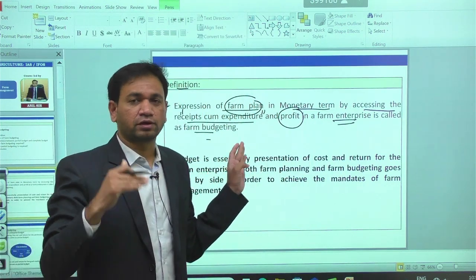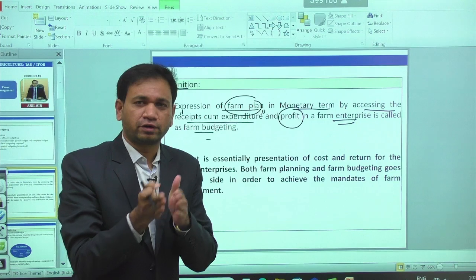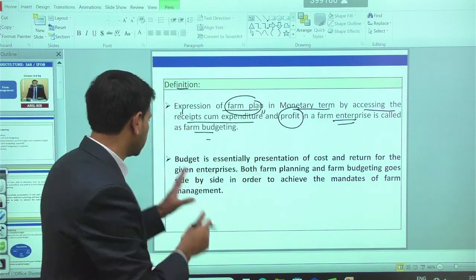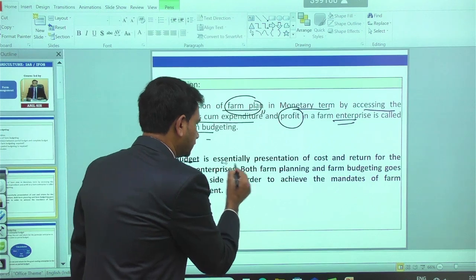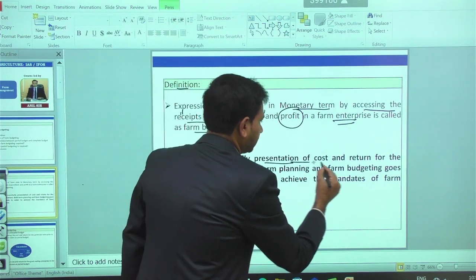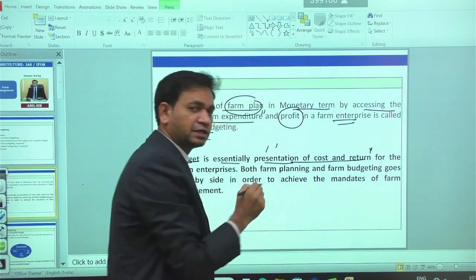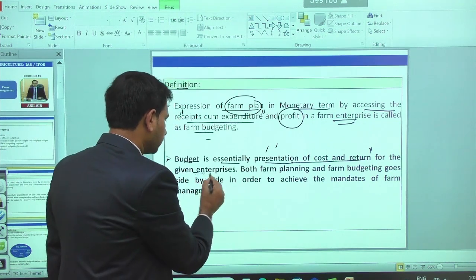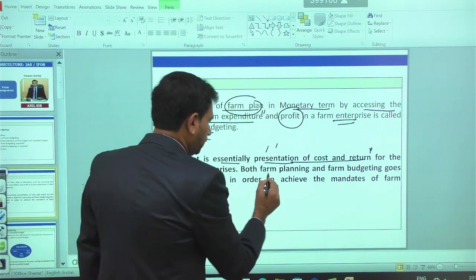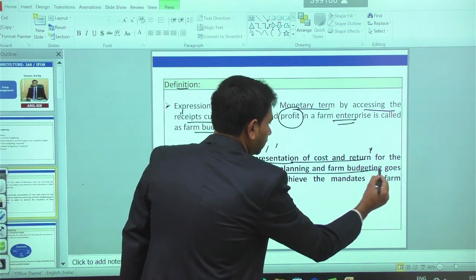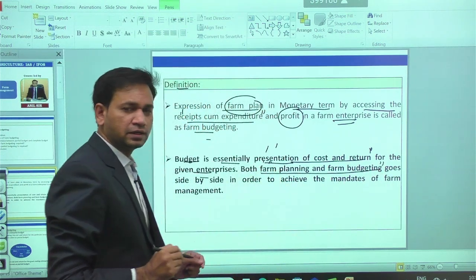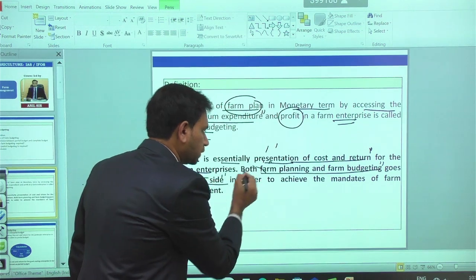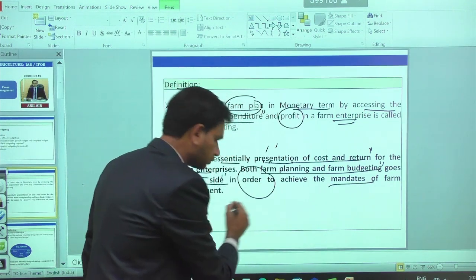So whatever the farm plan is, expressing the same farm plan in monetary terms can be called farm budgeting. In other words, the budget is essentially the presentation of the cost and return for any enterprise in the given model. This means both farm planning and farm budgeting go side by side in order to achieve the mandates of farm management.